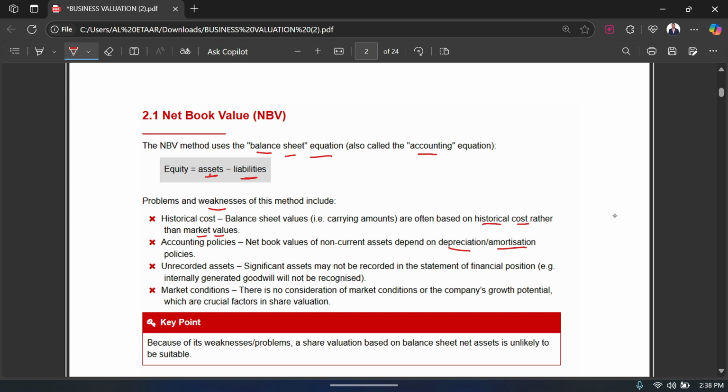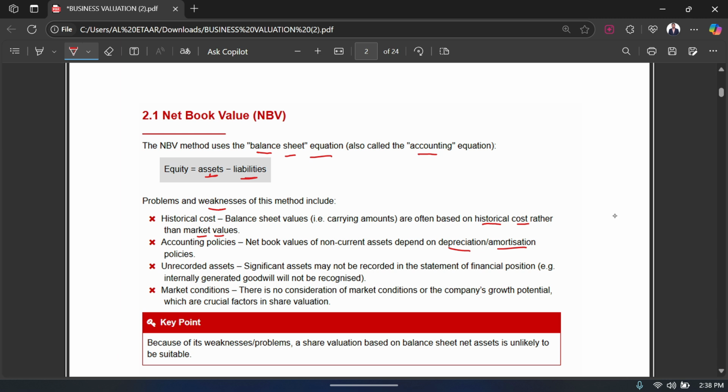Okay. And like we have studied before, some directors of the company choose a specific type of policy just so that they can get more profits, through which they get their bonus or some kind of reward, right? Because their performance is related to the profit of the company, correct? So accounting policy is being used. That is again one of the weaknesses of this method.